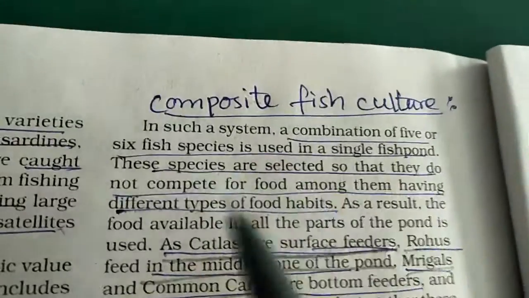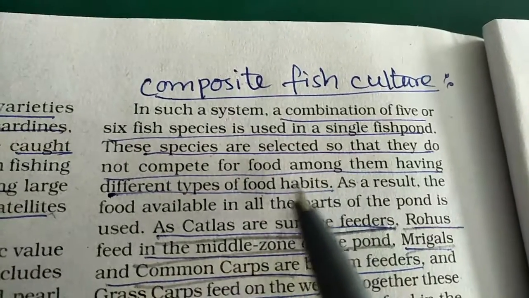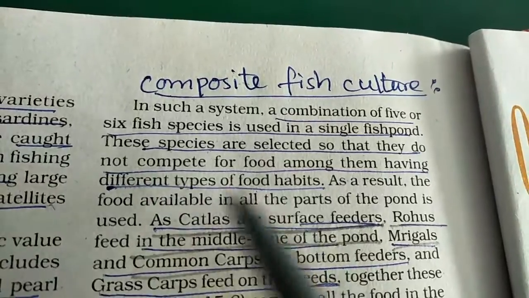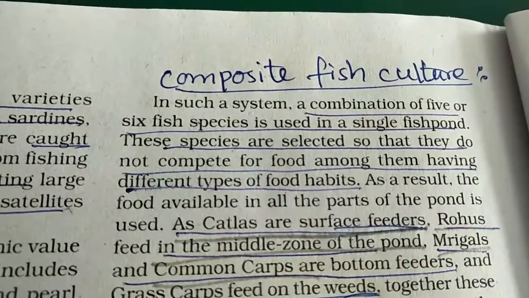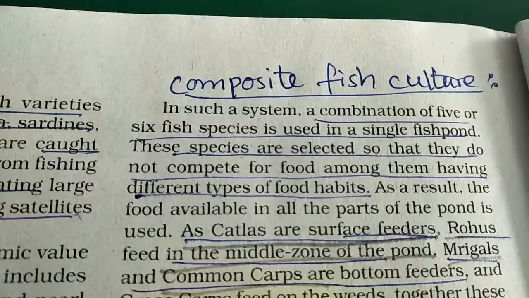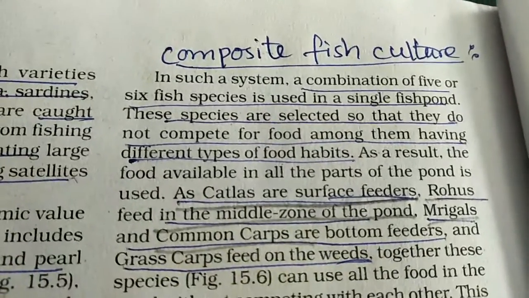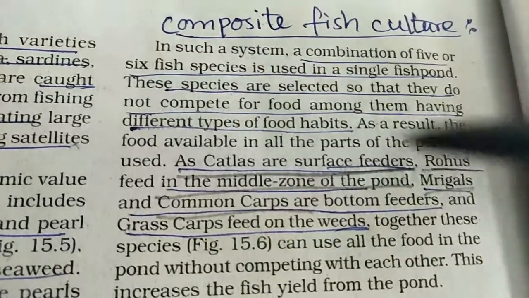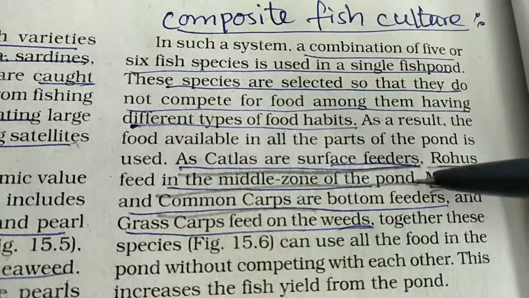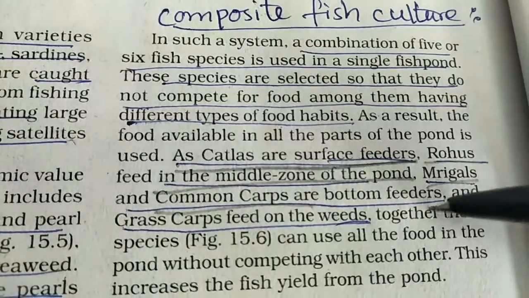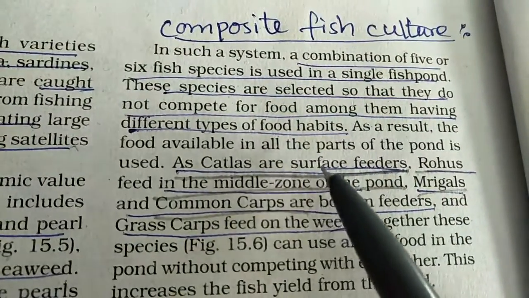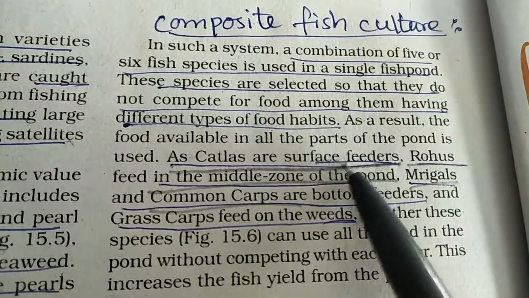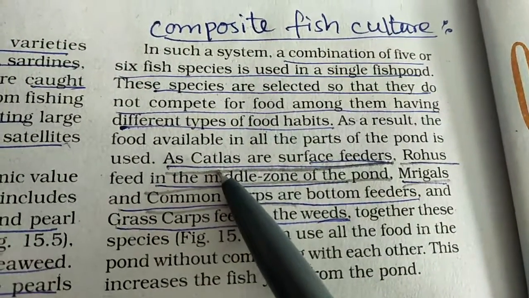Now how do you cultivate these 5 to 6 different species? Depending on the layers. Now there are different zones in the fresh water. You have got the topmost zone, then you have got a middle zone, and you have a bottom zone. So all these fish feed at different levels of this water, different zones. The first ones are known as surface feeders, which are found on the topmost or the surface zone. They are known as catlas.